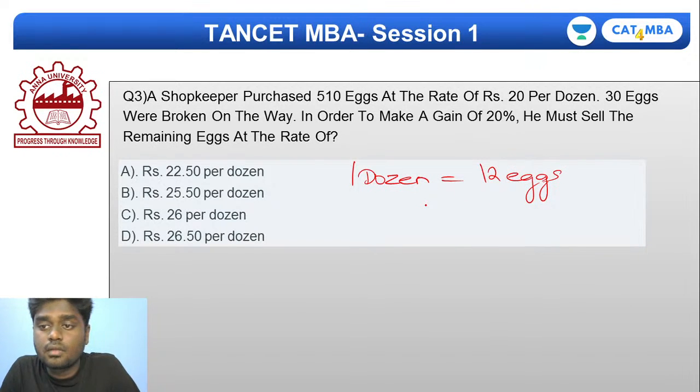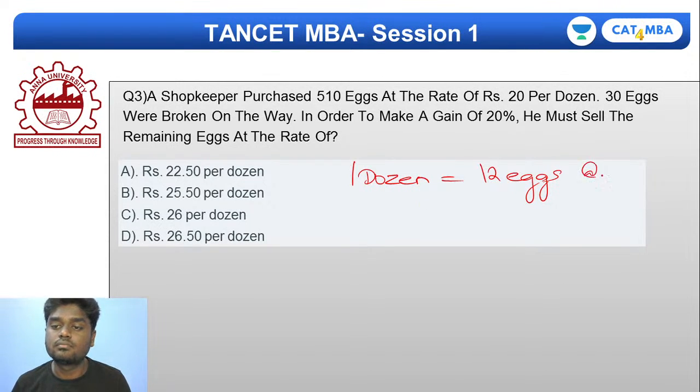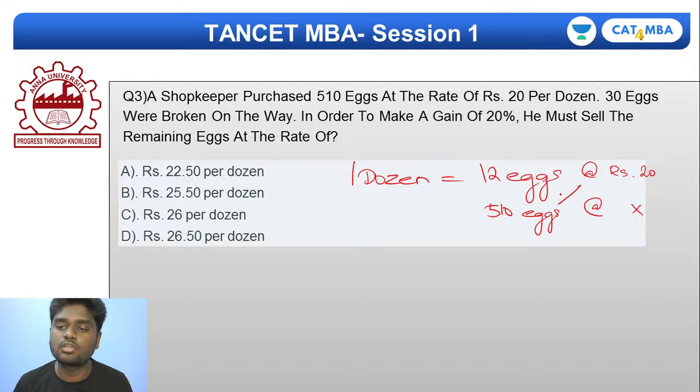Very simple. So 12 eggs he buys at the rate of 20. Clear? So 12 eggs he buys at the rate of 20. So if that is the case, 510 eggs at what? Take it as x, do cross multiplication.